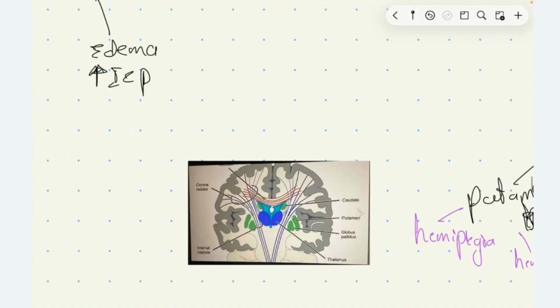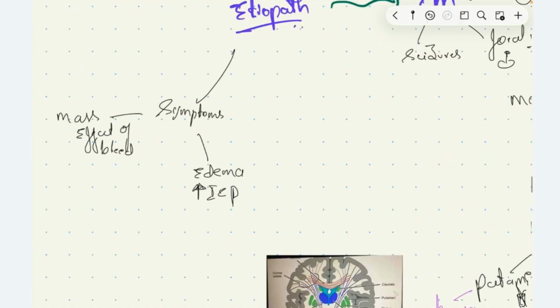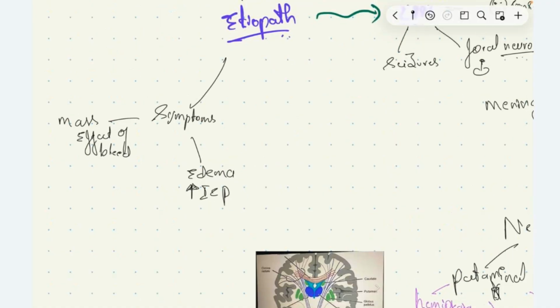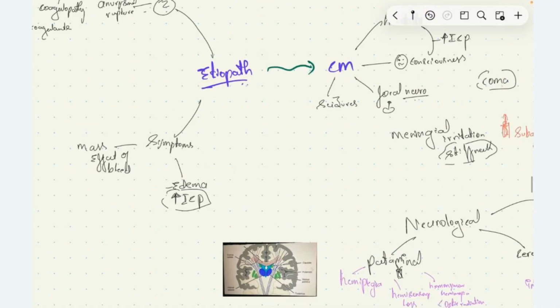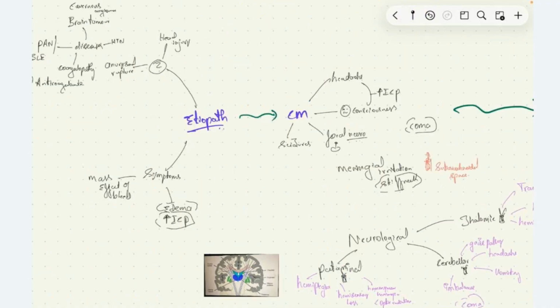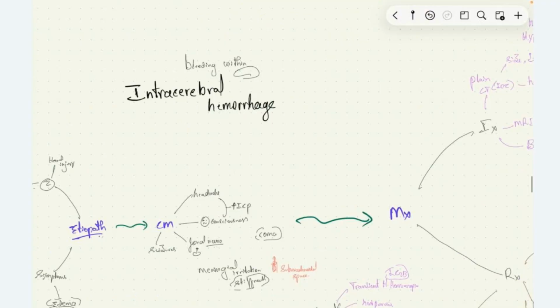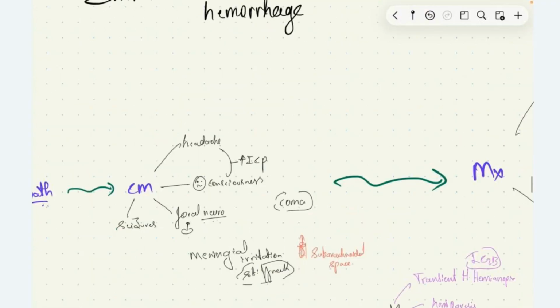And also secondary to mass effect, we will have increase in intracranial pressure, only because the intracranial volume, the volume inside the cranium, is limited, so there will be increased intracranial pressure, and also there will be cerebral edema, which cause the symptoms of intracerebral hemorrhage. Under clinical manifestations, we have headache and impaired consciousness due to increased intracranial pressure. We have focal neurological deficits based on the location.